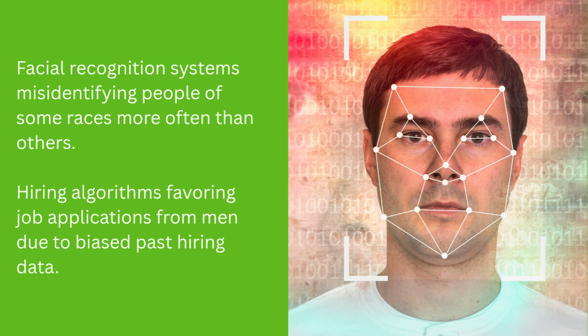Now, this has implications. For example, data trained to recognize people's faces can end up, and is shown to be the case, misidentifying people of some races more than others, because the data that's been used to train the models have been trained on certain races, and less data is used for other races. So it tends to then misidentify those groups where less data have been used.